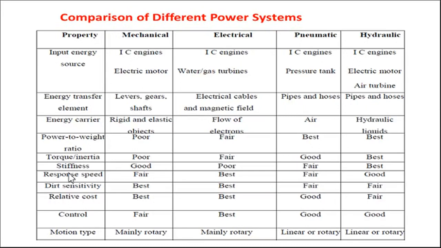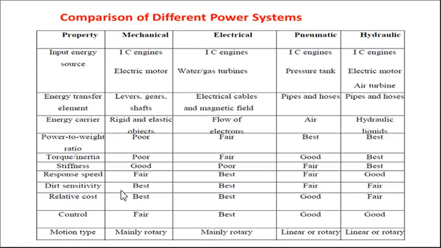Then the stiffness for a mechanical system is good. For an electrical system the stiffness is very poor. On stiffness, pneumatic and hydraulic systems are not better than the mechanical system. Then response time for a mechanical system is fair. For an electrical system, the response time is the best, those are the fastest, and pneumatic and hydraulic systems have a better response time.